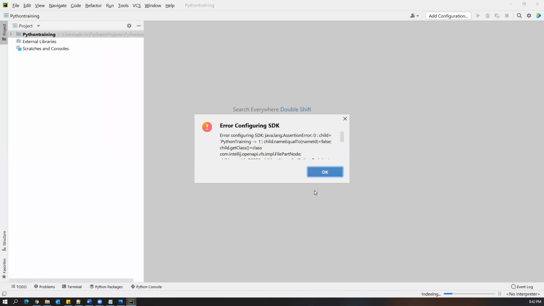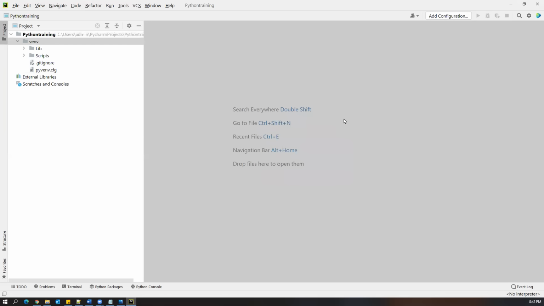All right. So now, okay, it is saying some error. So error configuring SDK. So basically there is a conflict between the PyCharm SDK, which means software development kit, which by default comes along with the PyCharm, no problem. So now we can just close that window, and now we created a new project here, Python training. Okay. So once you created this, let us start creating a simple program in this.